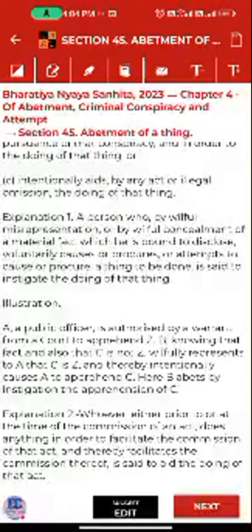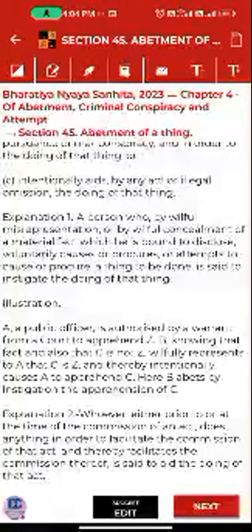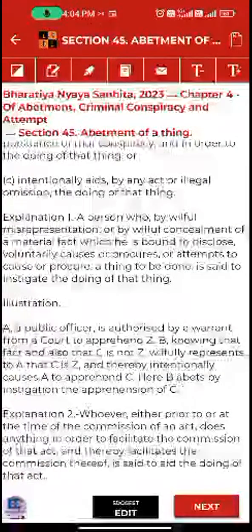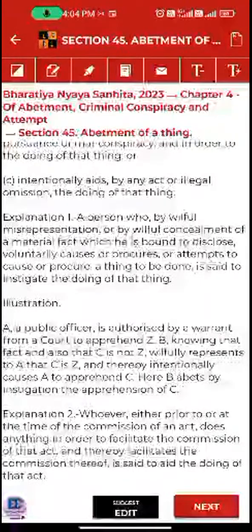The illustration is saying that A is a police officer who has a warrant for Jet, but he does not know how Jet looks. So in furtherance, he goes and asks B that he wants to apprehend this person, Jet. Do you know where he is?